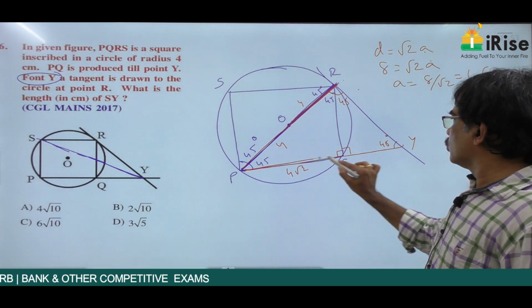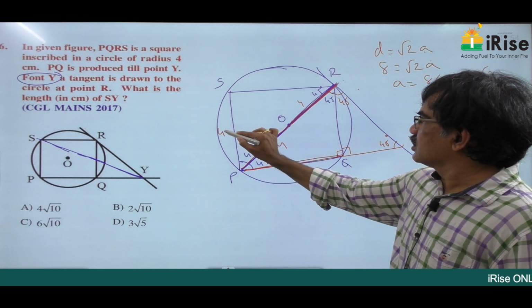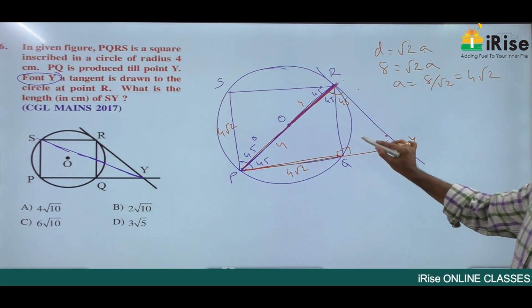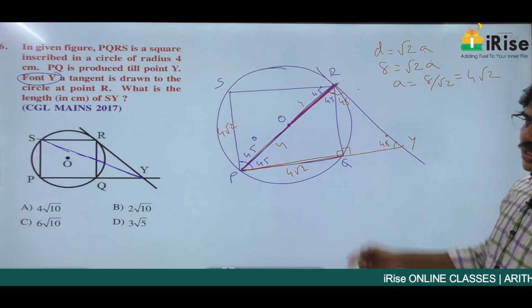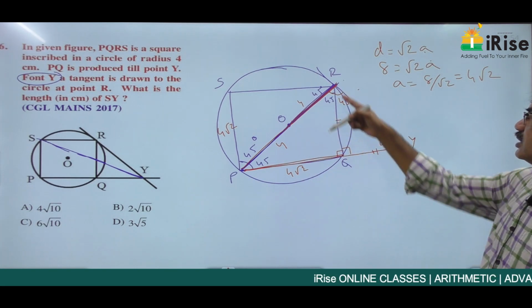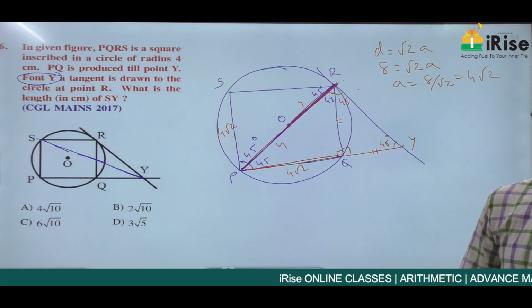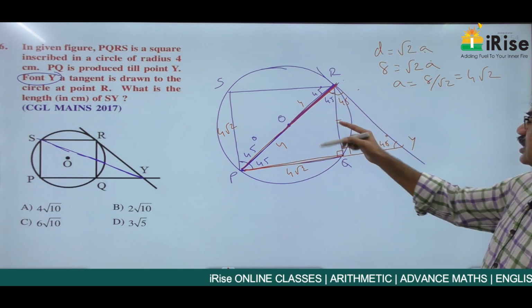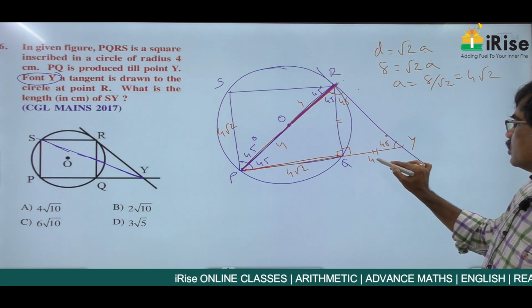Each side is equal to 4 root 2, this is 4 root 2, this is also 4 root 2. And this is an isosceles triangle, therefore these two sides are equal. Isosceles right angle triangle. If these two angles are equal, opposite sides are equal. If this is 4 root 2, this is also 4 root 2.